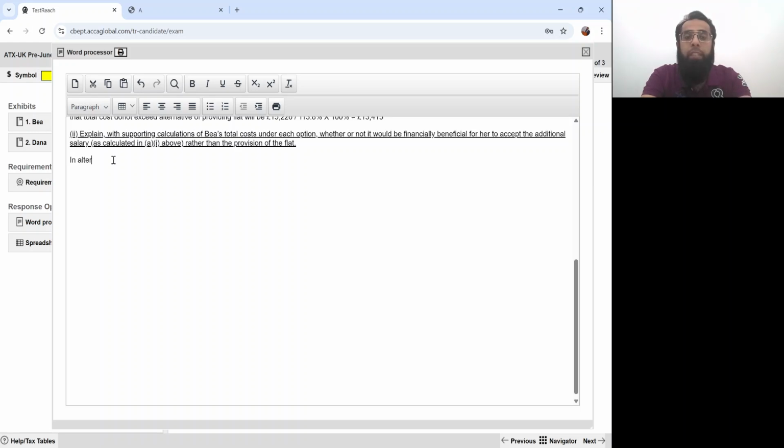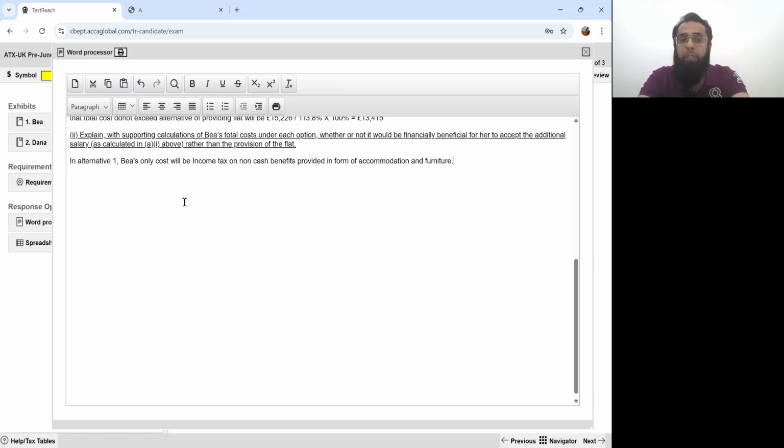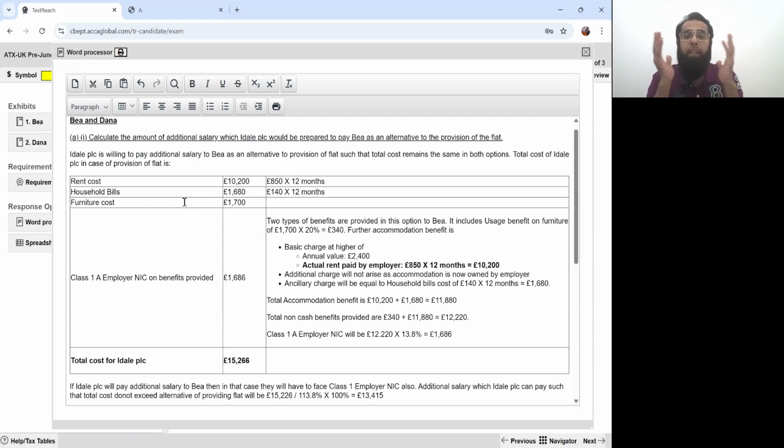Now, in alternative one, B's only cost will be income tax on the non-cash benefits provided in the form of accommodation and furniture. Just think about it. In alternative one, B is getting complete accommodation; the employer is paying rent, household bills, furniture cost, everything.